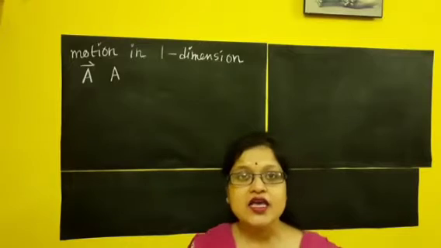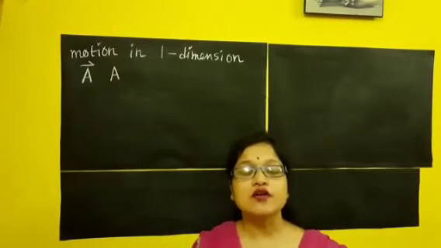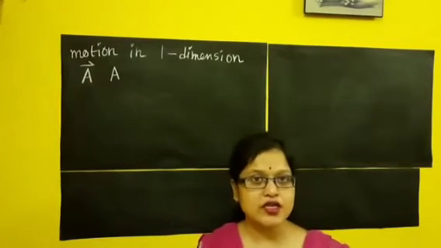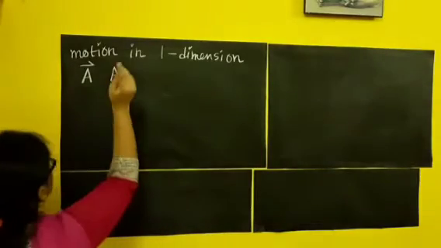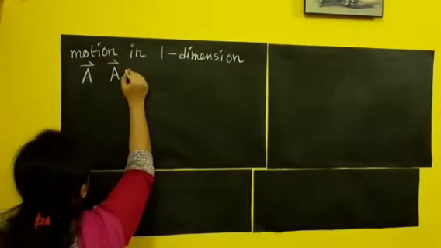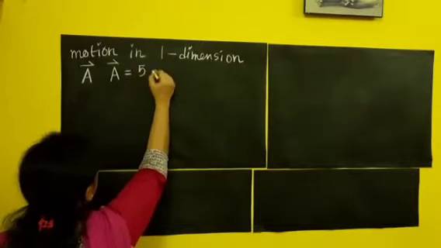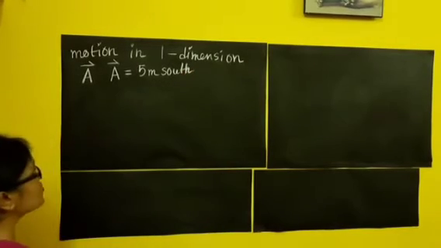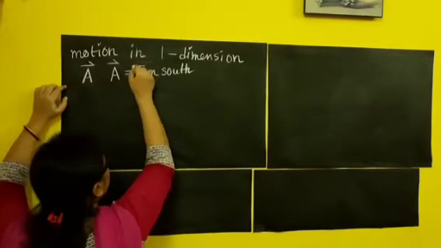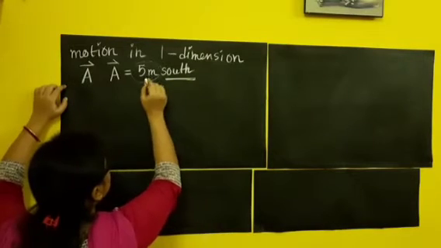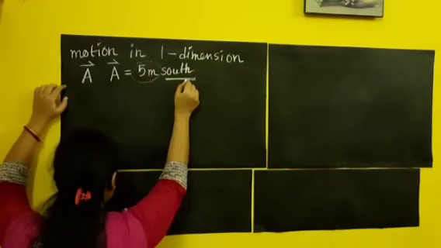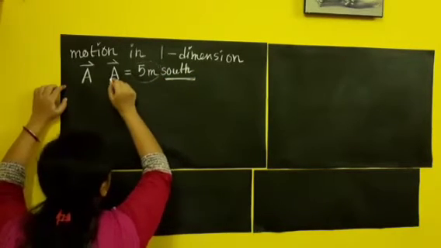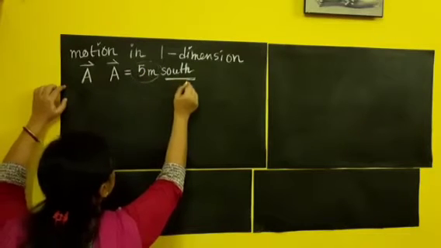Another thing: if I want to state the value of the vector, a vector quantity has two parts. One is magnitude, another is direction. Suppose I denote A as a vector quantity, and A's value is 5 meter south. Here 5 meter is the magnitude part and south is the direction part, and together this whole thing denotes a vector quantity.